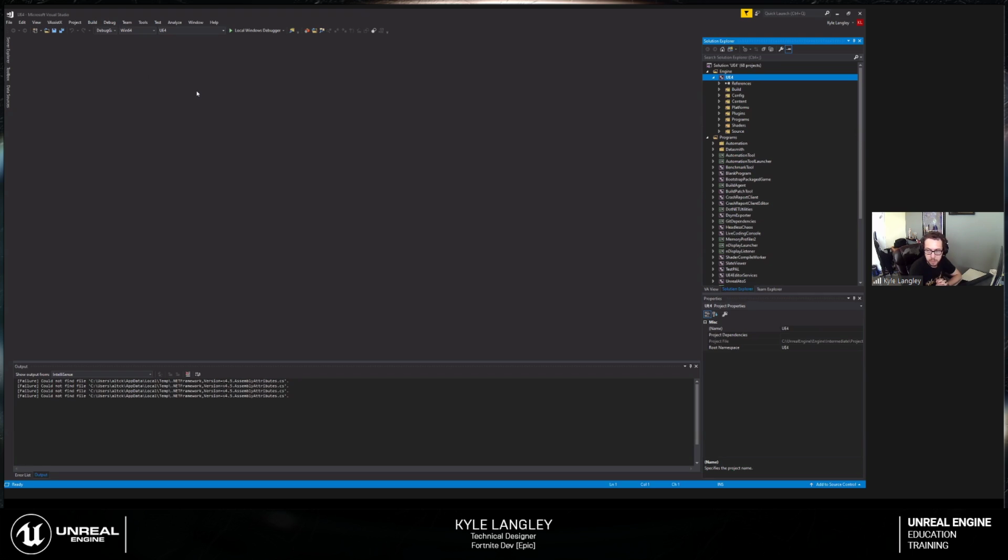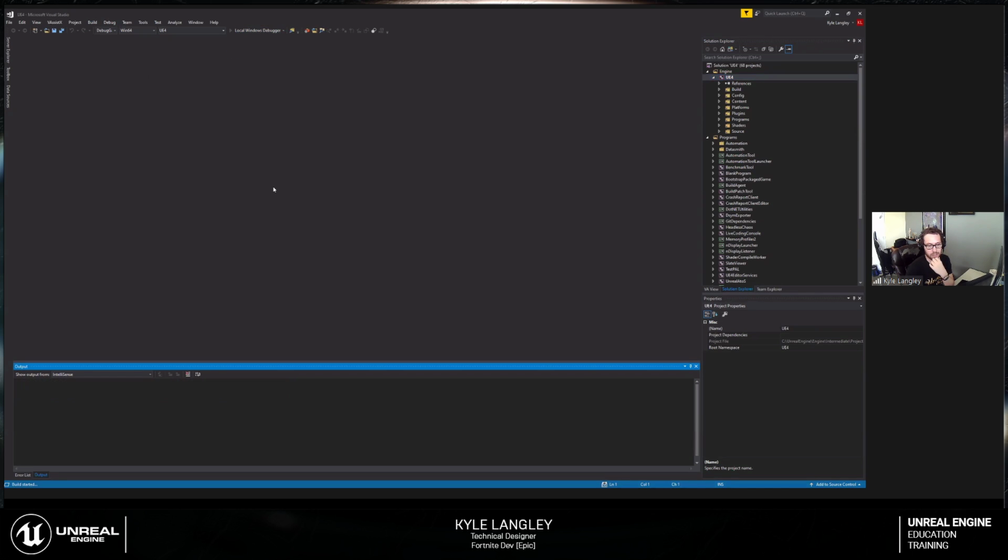There are solutions out there to make your life a little bit easier if you have extra computers laying around the house. But for most people just getting started, you just need to compile the engine first and then you'll be ready to go. Getting the engine compiled the first time does take a while, and it's something that you'll have to do when you upgrade your engine each time. And this is something that needs to be really clear with your students up front if they're doing this, is not to wait until the day before the assignment is due,